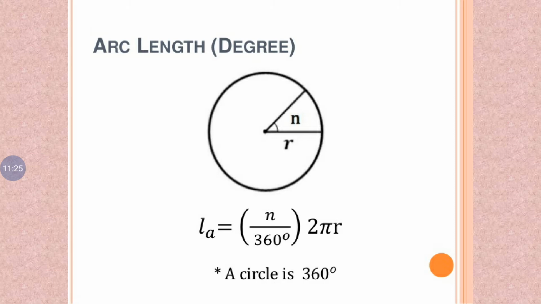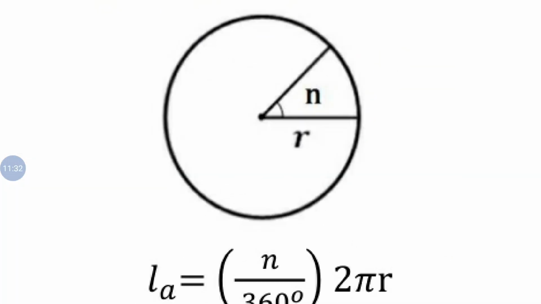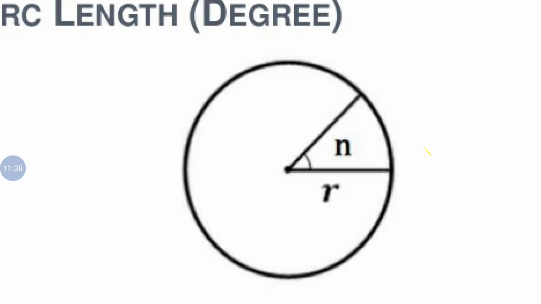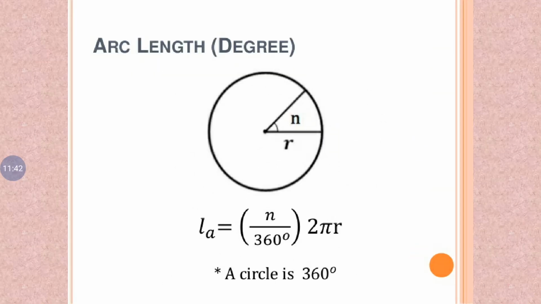The distance between B and C is called the arc. L is equal to the length of the arc: L is equal to n by 360 degree into 2 pi r. A circle is 360 degree.